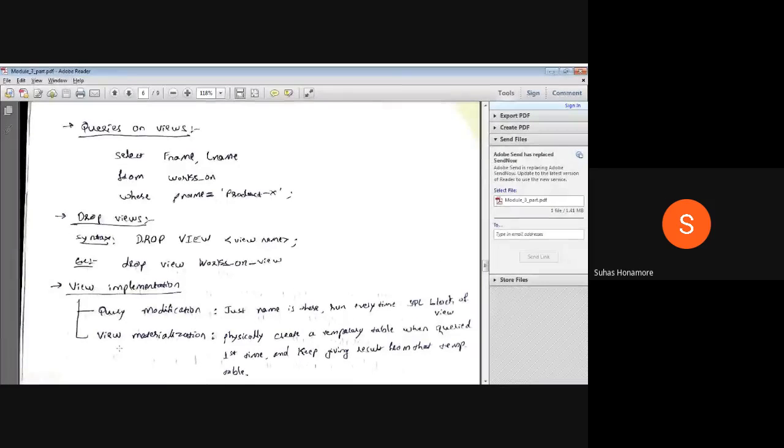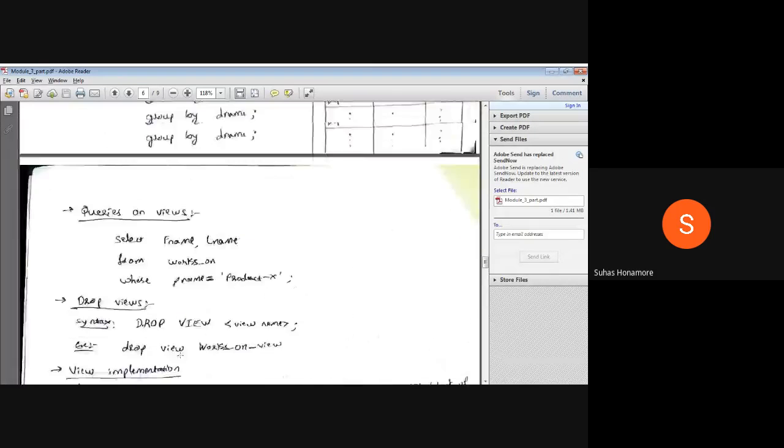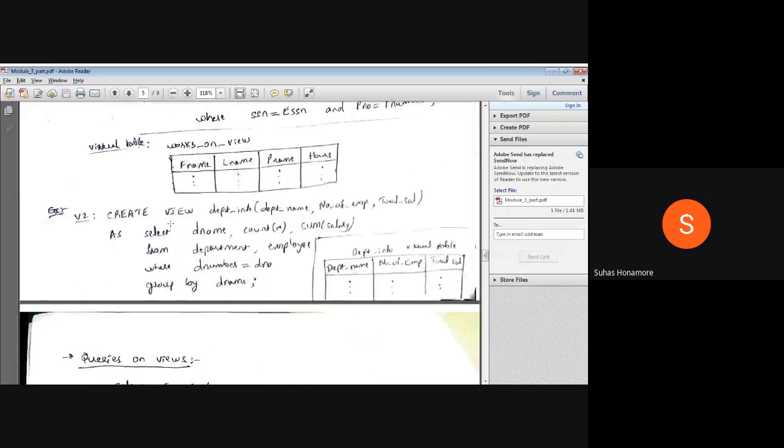In the first one, query modification, we will not keep the result. Every time, we execute the same query again. So we are bluffing the user. Any doubts in this one?